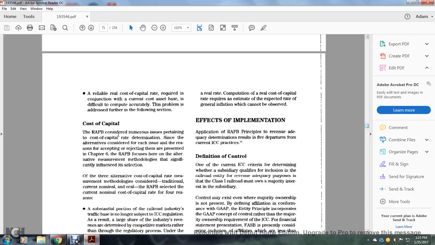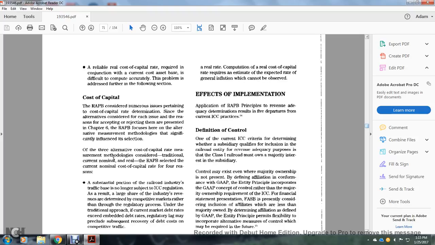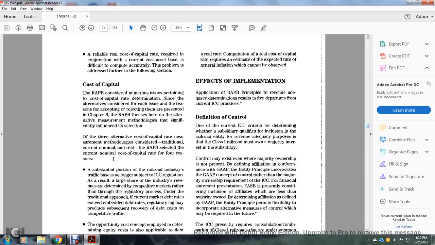The cost of capital. The Railroad Accounting Principles Board will consider numerous issues pertaining to the cost of capital rate determination. Since alternatives are considered for each issue, with the reasons for accepting or rejecting presented in chapter 6, the focus here is on the alternative measurement methodologies that significantly influence this section. One of the three alternatives of the cost of capital rate measurement methodologies considered is traditional, current nominal, and real. The Board selected the current nominal cost rate for four reasons.